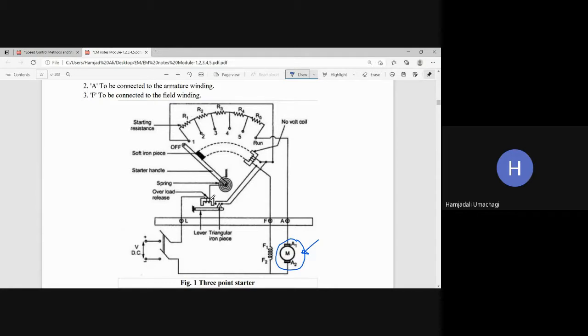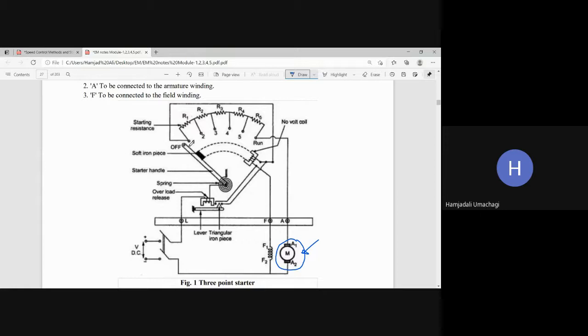One connection from the L point goes to the electromagnet, and the other connection of the electromagnet goes to the handle pivot, and from there to the handle.